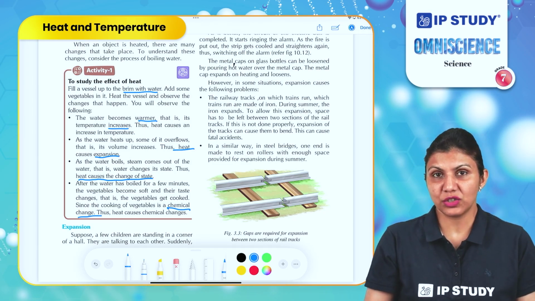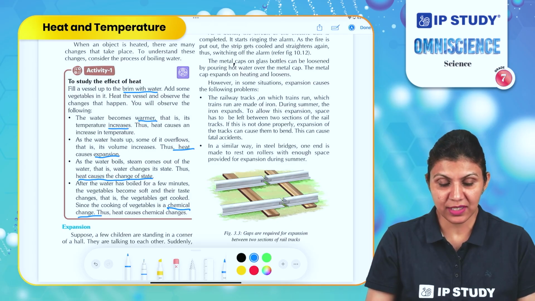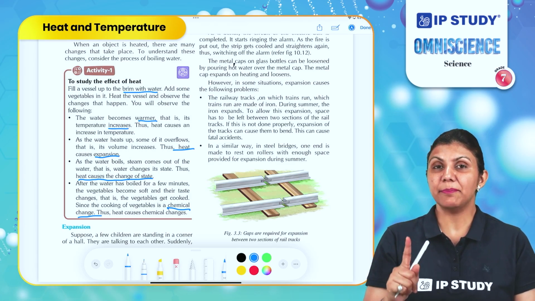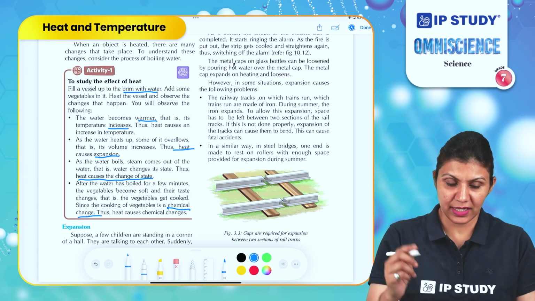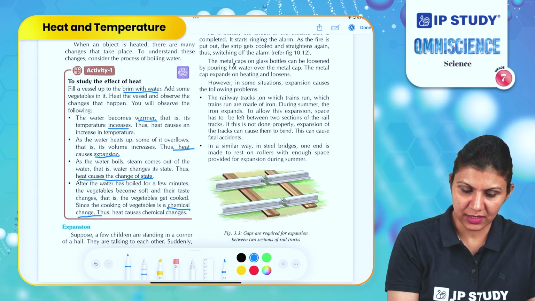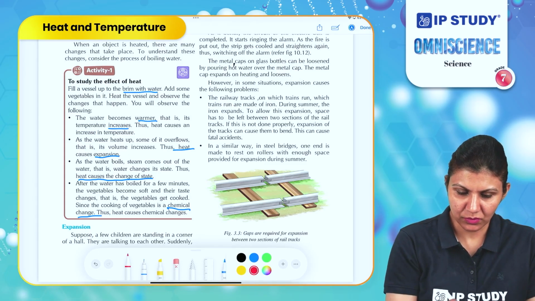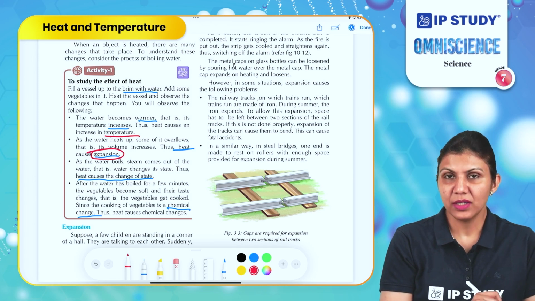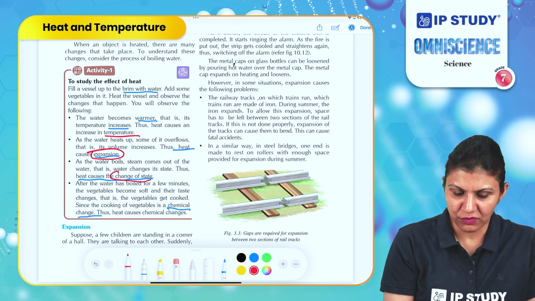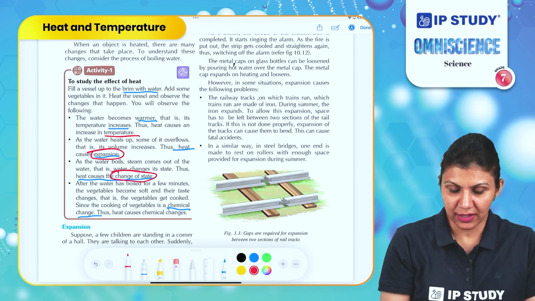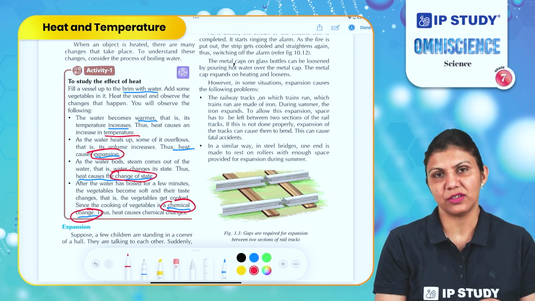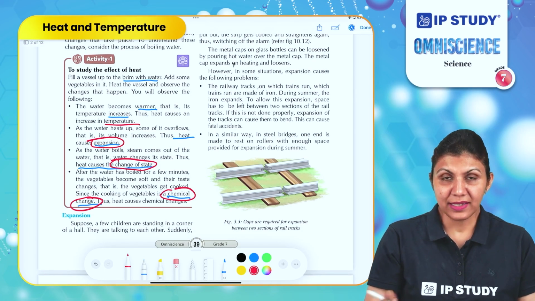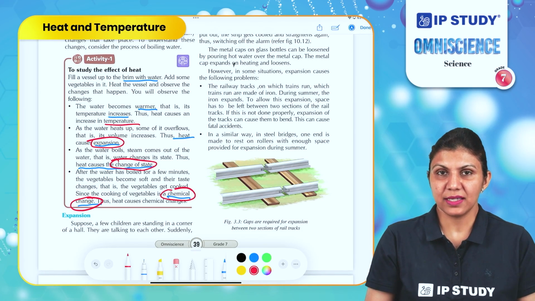So what are the impacts of heat we have discussed here? First, the temperature of the substance is increased. Second, it causes expansion. Third, it causes change of state. And fourth, it causes chemical change. Let's discuss and understand these effects further.